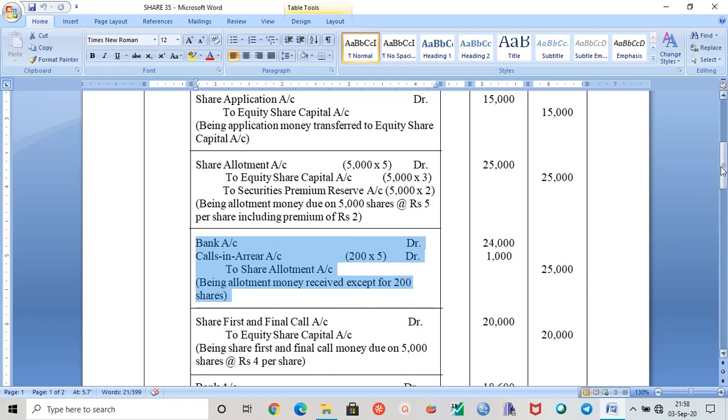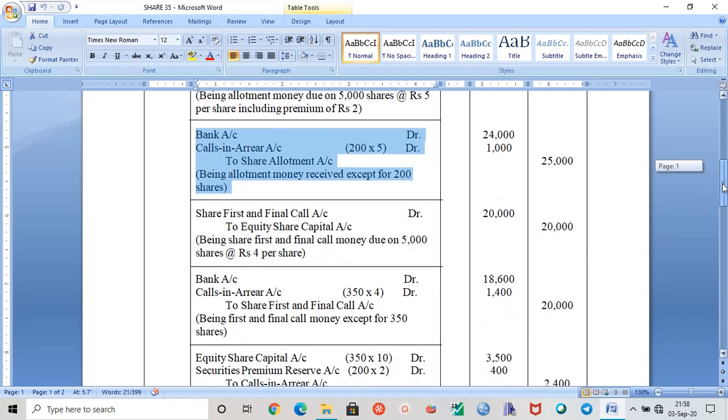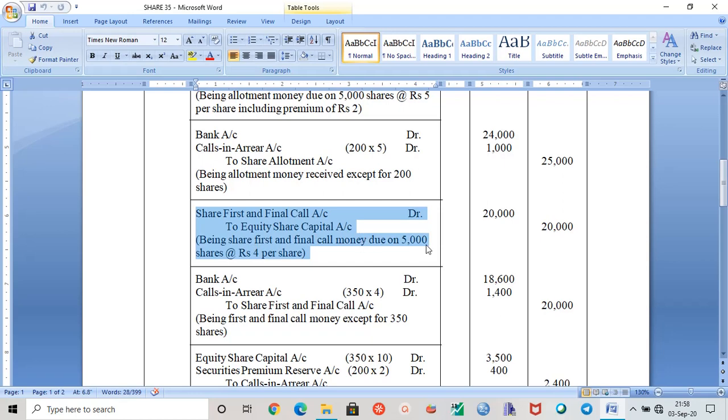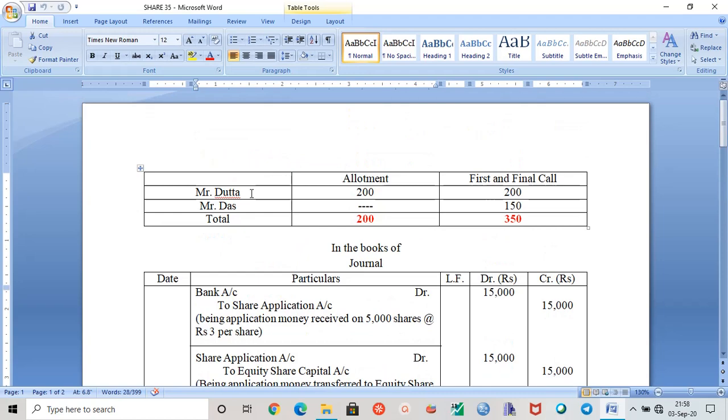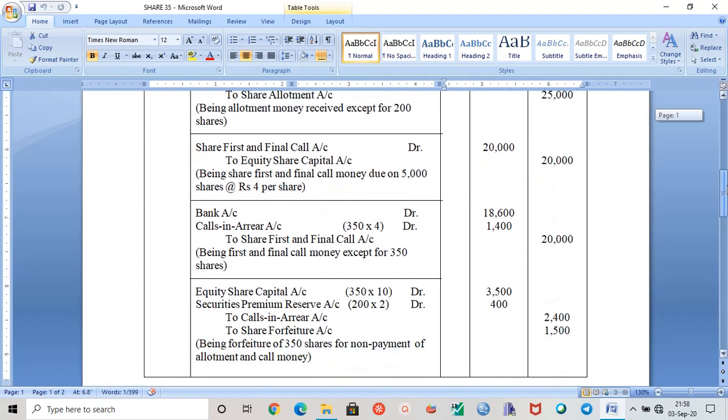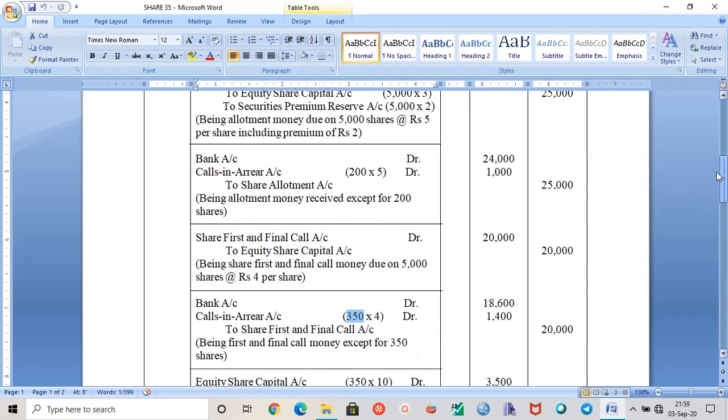Now we have to make another entry for the call money, which is share first and final call account debit to equity share capital account. Here, when the first and final call money was in arrear, it involves both Mr. Datta and Mr. Das's shares that they held together, which is 350. So the entry is bank account debit, calls in arrear account debit to share first and final call account. Now you can see here the number is 350, and at the time of allotment it was only 200.